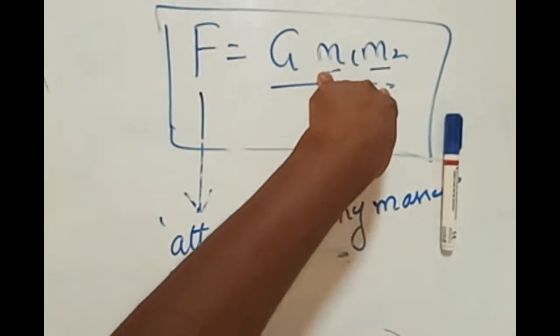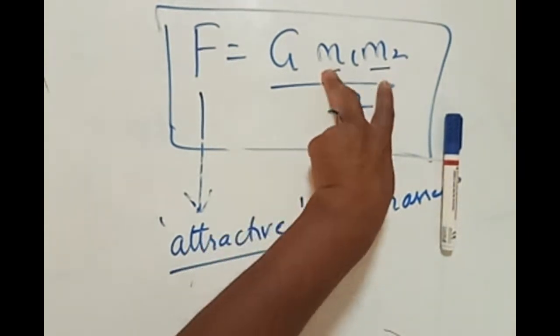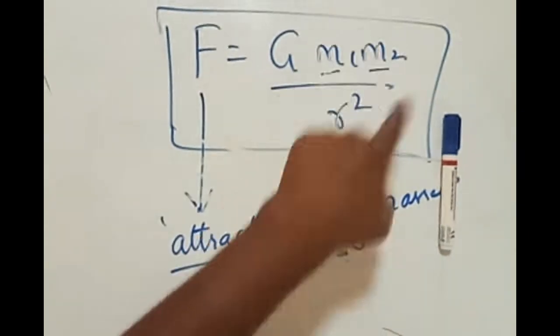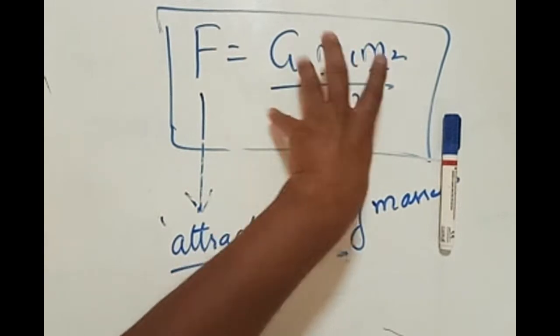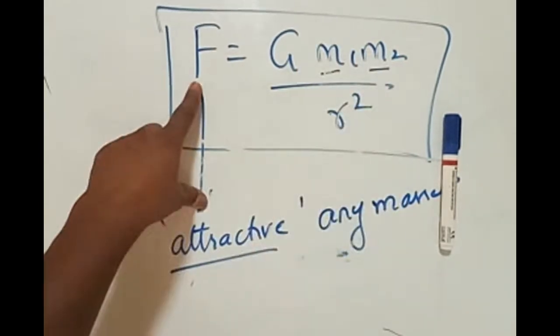According to Newton's universal law of gravitation, between two masses in the universe which are separated by some distance, the magnitude of that attractive force is given by this equation.